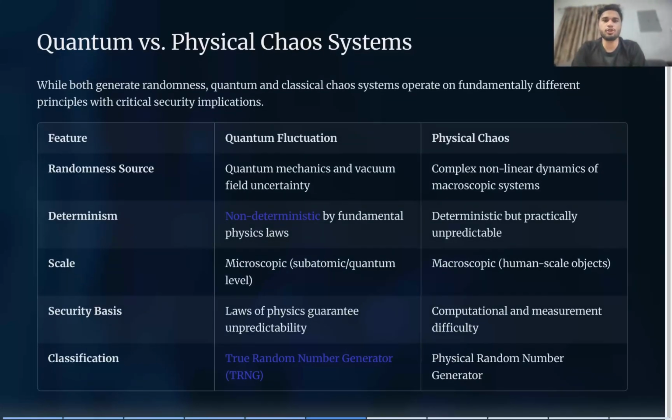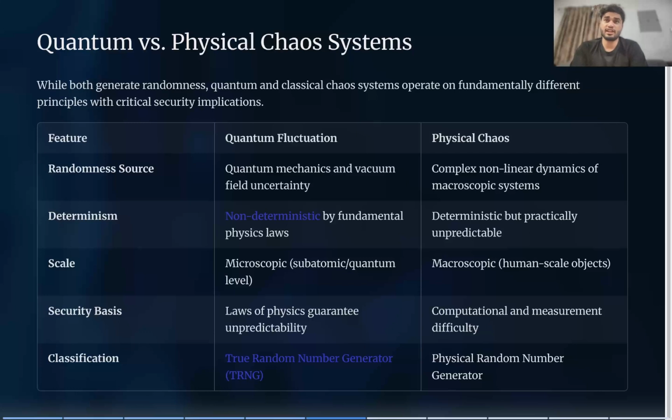Okay, let us look into the difference between quantum fluctuation and physical chaos. As you know, you saw part one on physical chaos and now we are seeing quantum fluctuation, so let us compare both. The randomness source for quantum fluctuation, as we saw, is the vacuum field where a laser beam is passed. In physical chaos, it is mostly from a real life scenario. Quantum fluctuation is not at all deterministic, since we don't know when, where, at what energy, or at what speed anything happens.